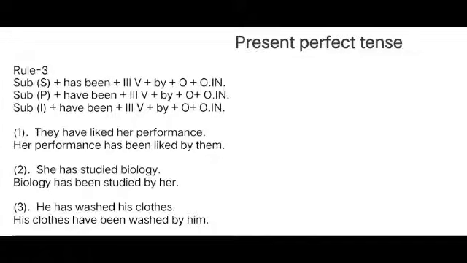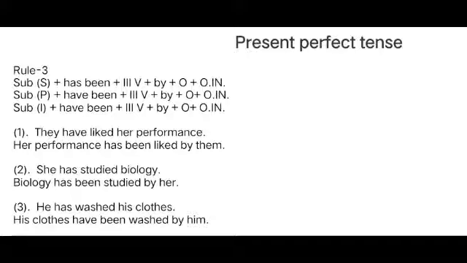Now see students, we are going to learn present perfect tense. Here also, first write down rule number 3. Subject singular plus has plus been, B-E-E-N, plus third form of verb plus by plus object plus other information.